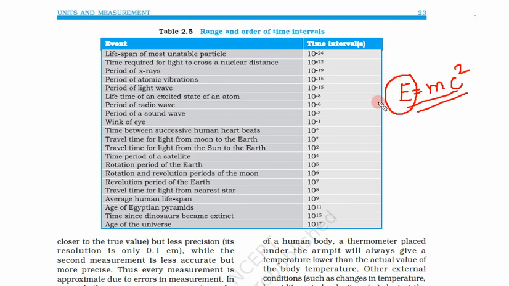So this energy is the factor that is determining the mass, length and time. If you see the units associated, mass is in kilogram, and c is velocity or speed in meter per second, and square of that.